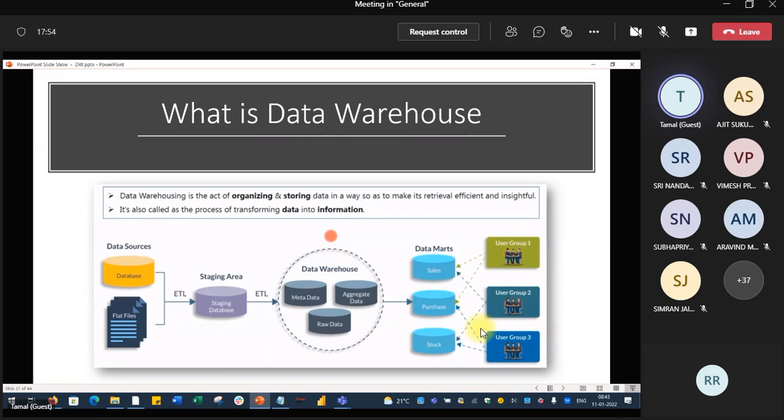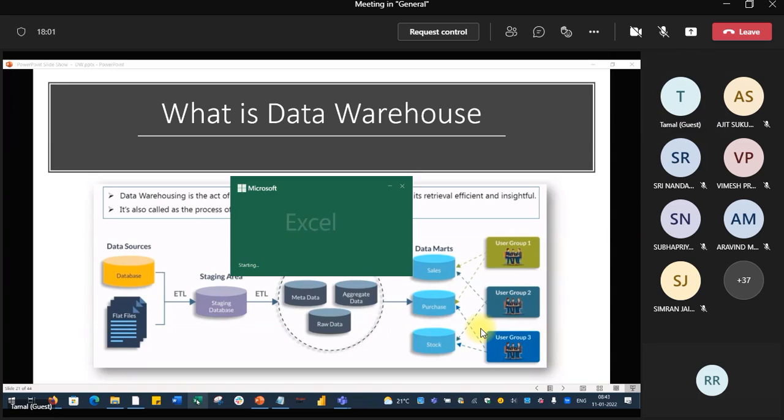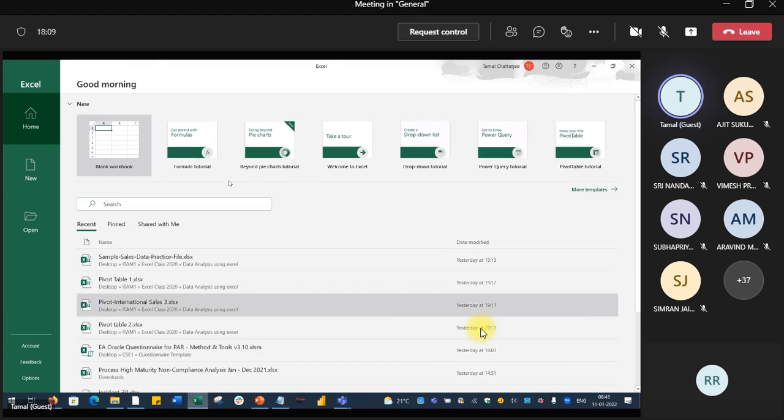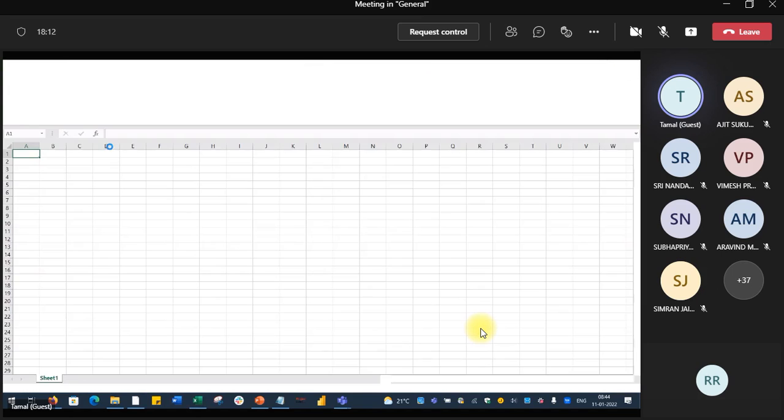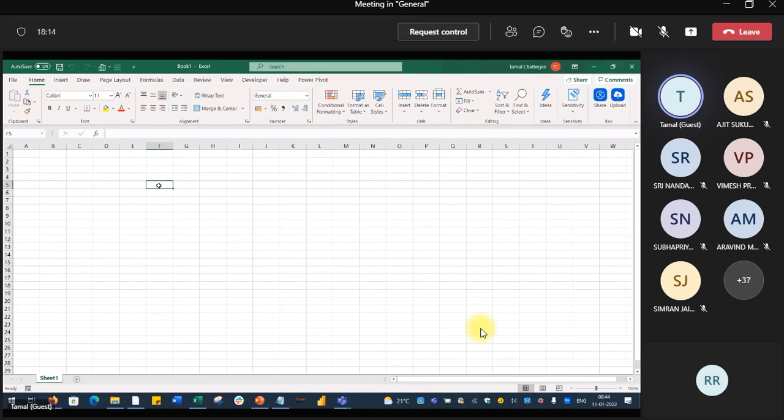format or template. Let me open mine. Hold on, I am just opening one Excel. As far as data warehousing is concerned, you will see a term called ETL.